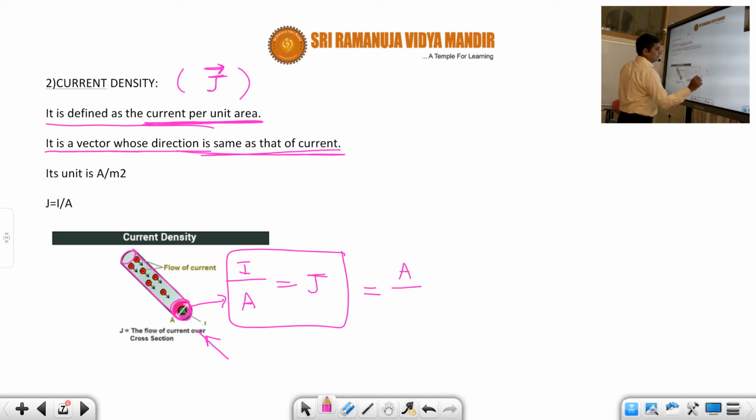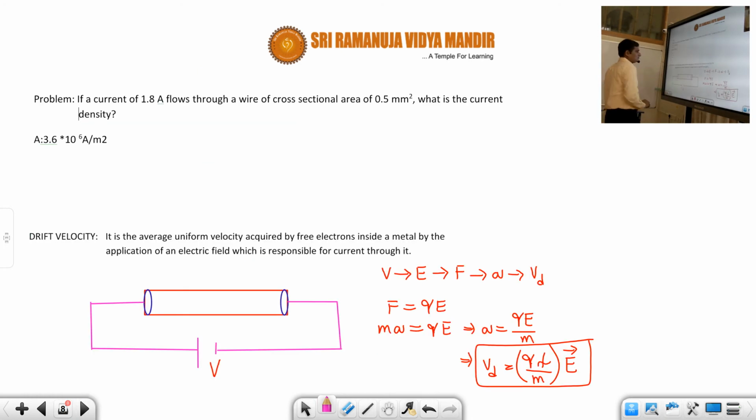What is the unit of area? Meter square. So therefore its unit is equal to ampere per meter square. Okay, so its formula is given as J is equal to I by A. So this is the definition of current density, which is a vector quantity.